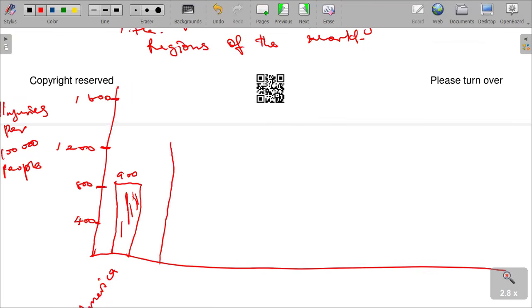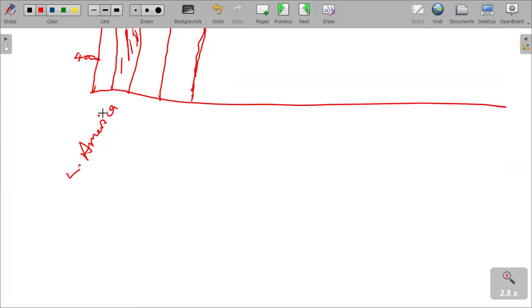So I can just draw my bar there. Remember that you are drawing this graph with a ruler, using a ruler to draw straight bars. It's 1,300, which we are going to say is United States and Canada.